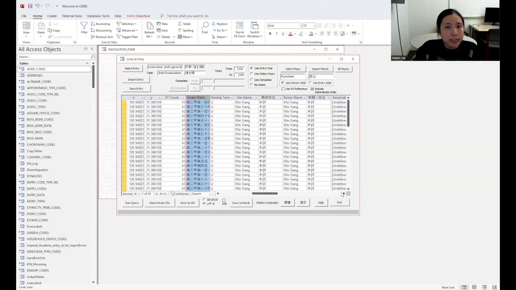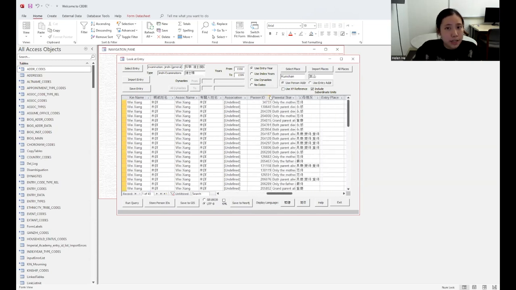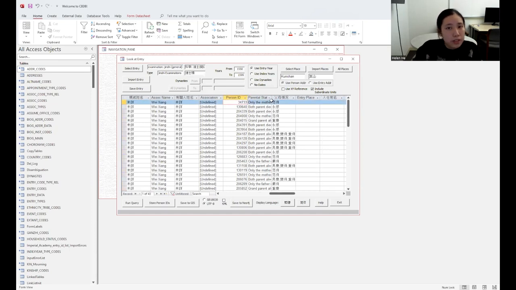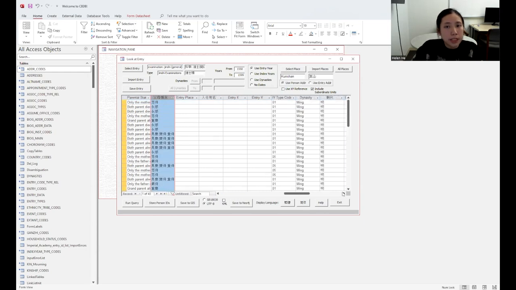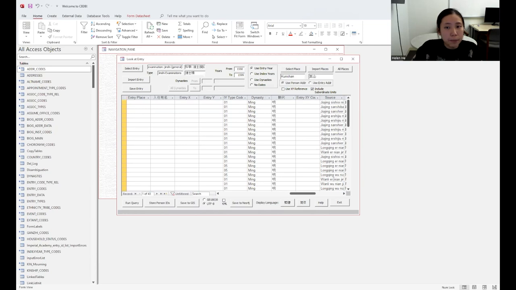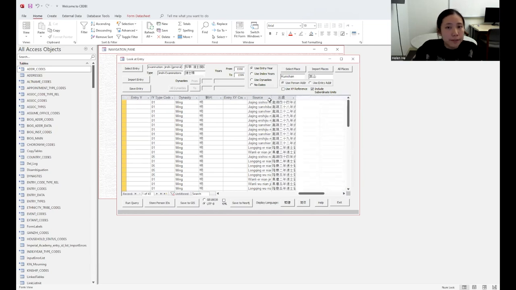We also get some king names, which are not specified here, but we can potentially get them. And also we can get the person ID of these specific people. We can get their parental status, their entry place. We can have their dynasty, Ming Dynasty. We can have the sources of this record, basically what historical document this record of the person comes from.